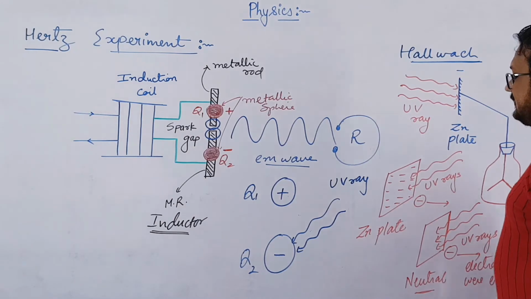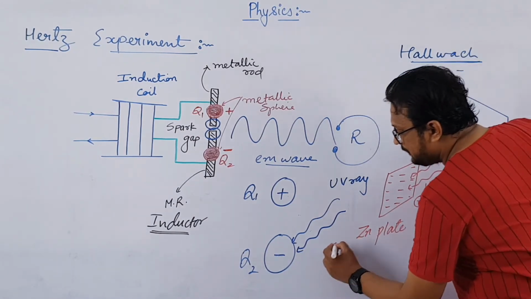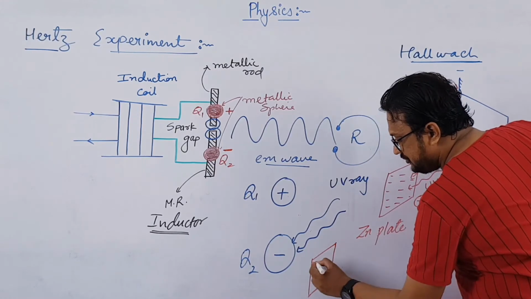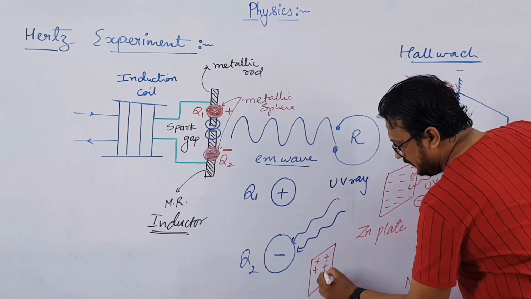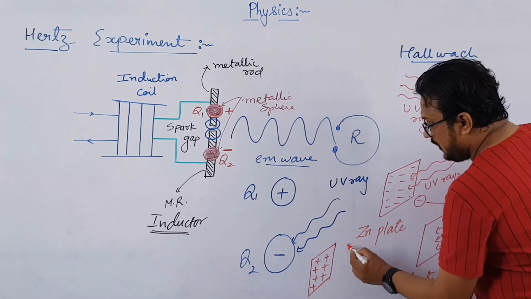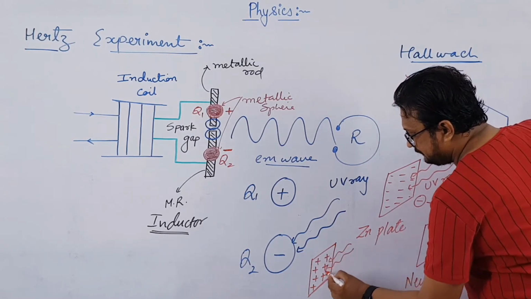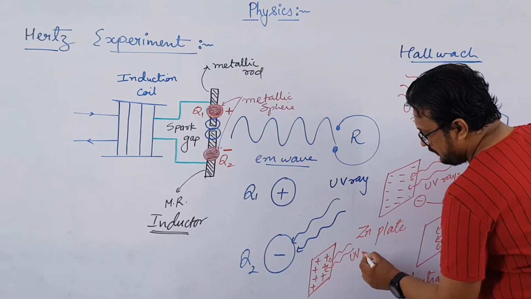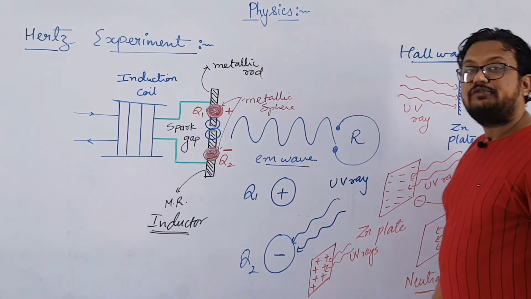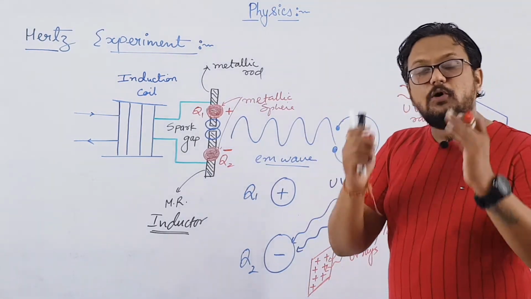Next, what he did is he took a positively charged plate. First negatively charged, then neutral, and then finally a positively charged plate, and he allowed the UV rays to fall on it. Then he found that this positively charged plate became more positive.